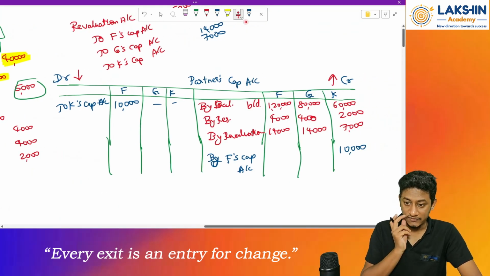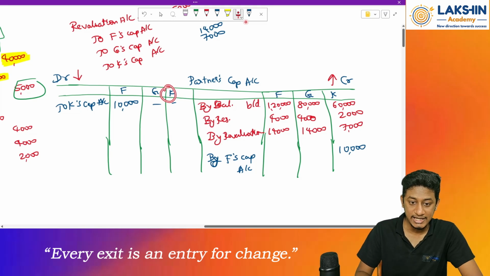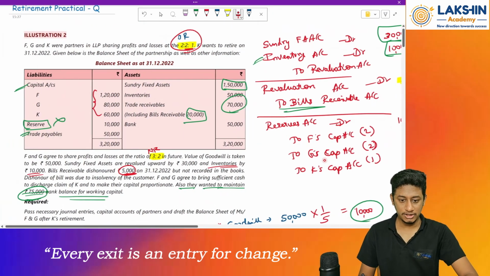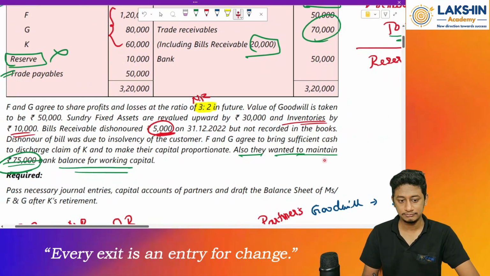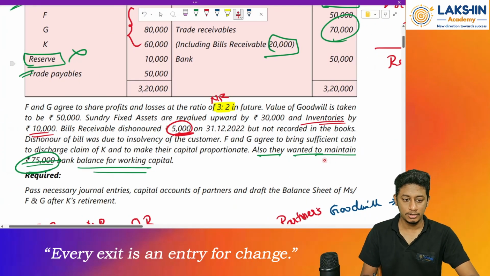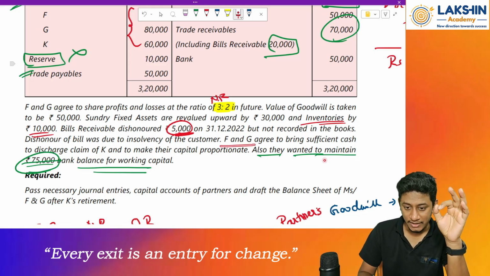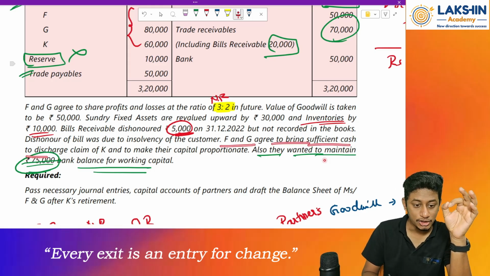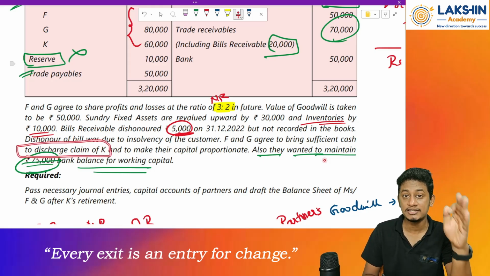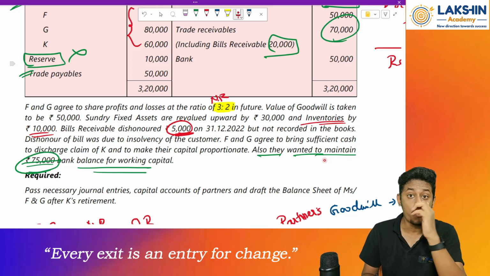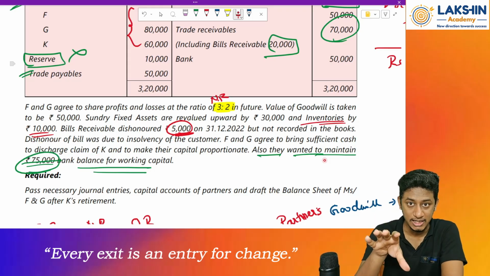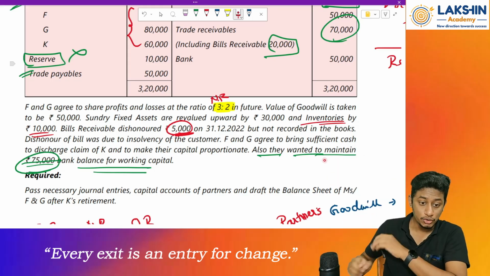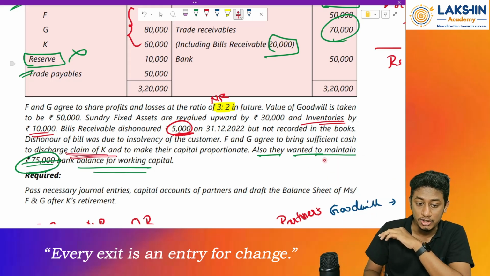Okay. First of all, let's balance cash capital account. So as per the question, just have a look. F and G agree to bring sufficient cash to discharge the claim of K. That means K's claim, whatever is there. What is K's claim? Whatever capital balance remains in the partner's capital account, that has to be paid to whom? K.